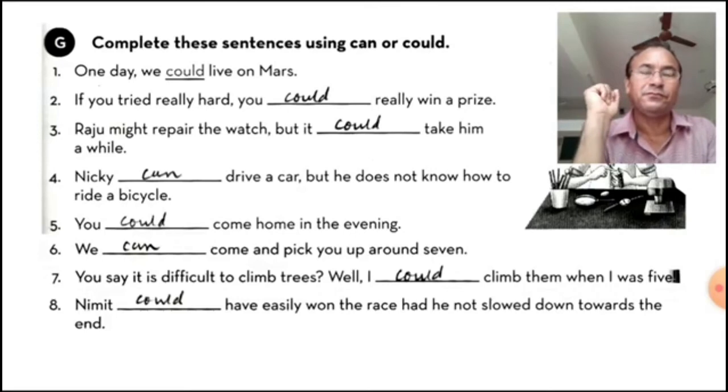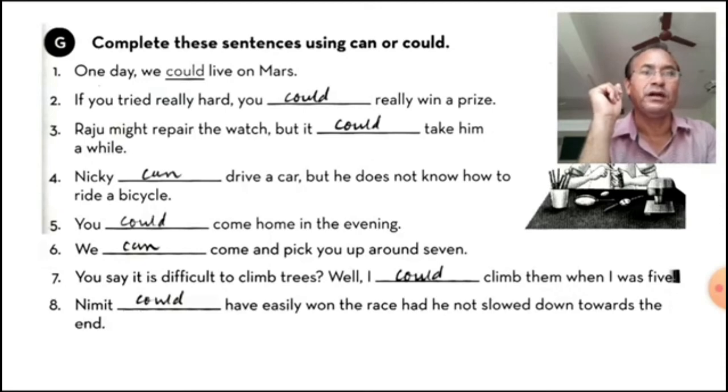Now let's see G. Complete these sentences using can or could. So it's obvious and without doubt we can feel, because in other exercises we can use more than one, but here the instruction is clear, that's why we will have to use can or could, keeping in mind the whole meaning of the sentence. First one is given here.